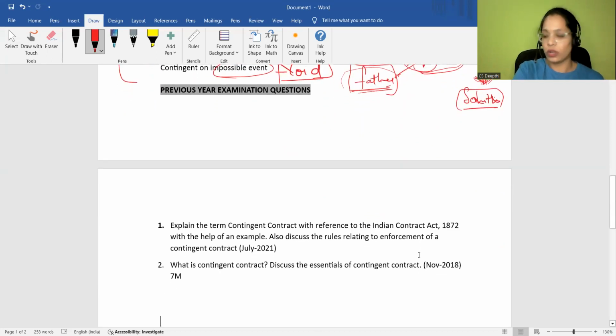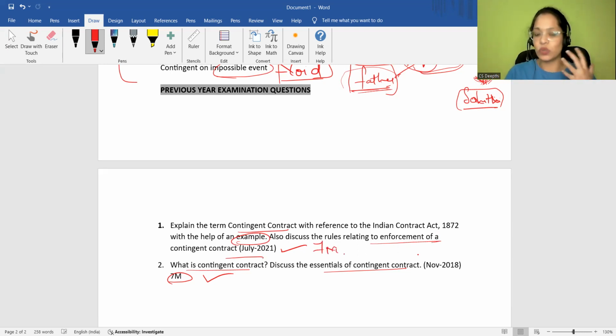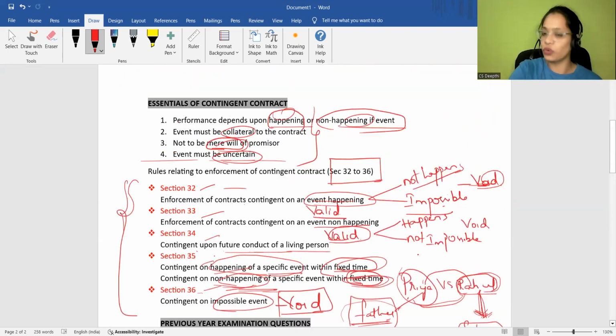I would like to talk about the previous year questions also, where in previous examinations they have asked questions related to contingent contract. Like you can see, what is a contingent contract? Discuss essentials. A simple question, for 7 marks. Define and explain contingent contract with the help of an example. Discuss rules enforcing the contingent contract. This is also for 7 marks. So basically, this is quite an important topic. Don't leave this topic, and try to put the sections also.